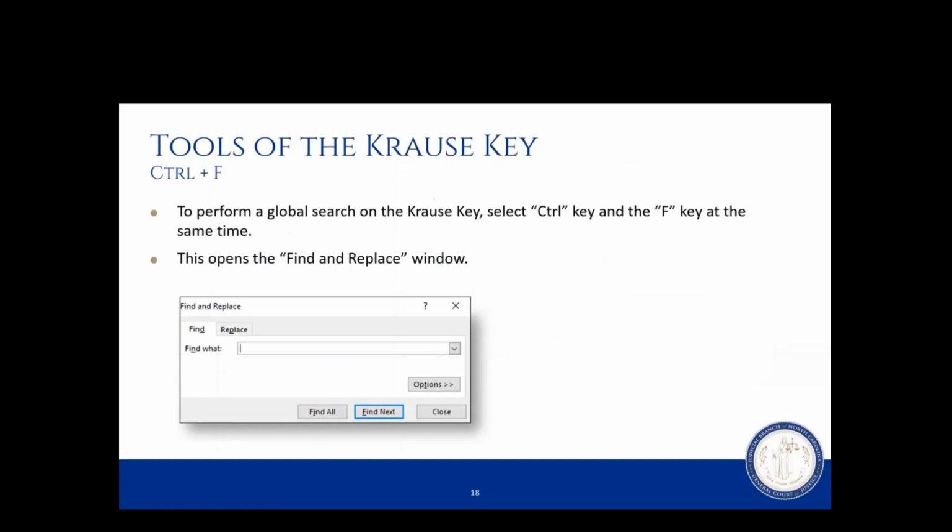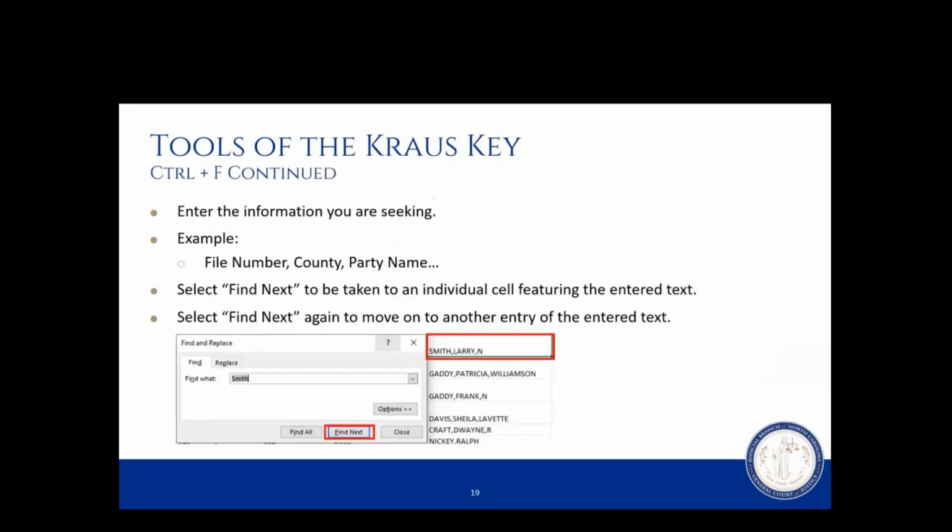Once you have entered that information in the Find What line, you could select Find Next. Once you've selected Find Next, it will go to each entry that corresponds with the information that you entered into the Find What field. It goes one at a time to each entry, and if you decide that the one entry is not the information that you're seeking, you can select Find Next, and that will take you to the next entry.